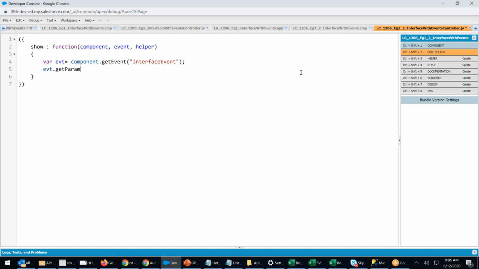No S. Is S there or not there? No. So where do I have to store this? Var name equals to event dot get param.